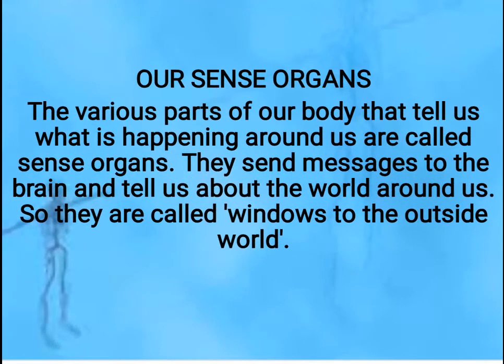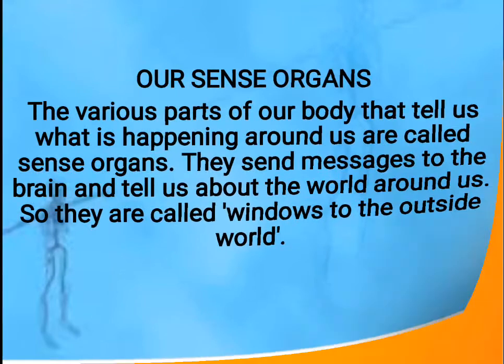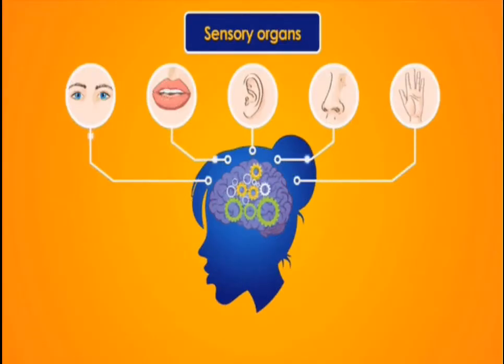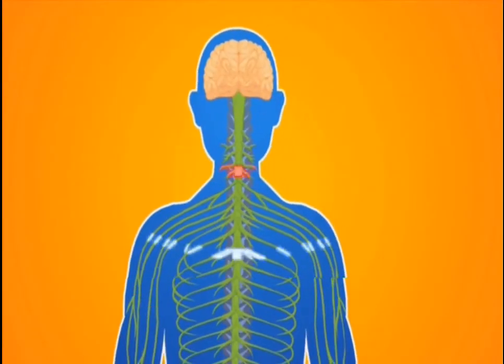So first one, let us see our sense organs. Do you know what sense organs are? The various parts of our body that tell us what is happening around us are called sense organs. They send messages to the brain and tell us about the world around us. So they are called windows to the outside world. You can see in the picture, these are the sense organs.